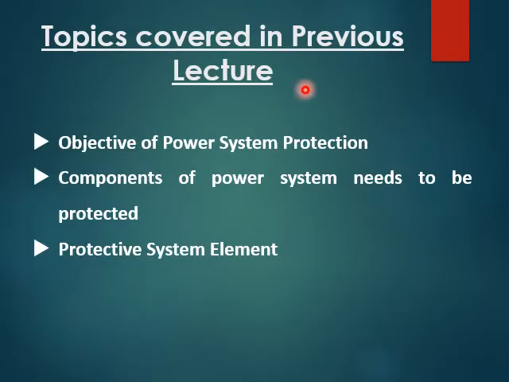The topics covered in the previous lecture are the objective of the power system protection. So the objective of the power system protection is to isolate the faulty section in an electrical power network and make sure that the healthier part of the electrical power network is satisfactorily working without any damage because of the fault.